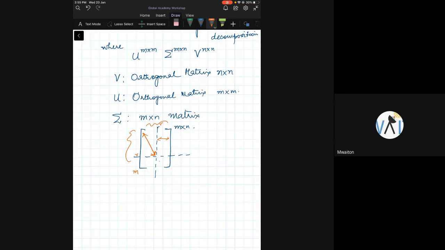This submatrix is R cross N minus R. What is the dimension of this submatrix? It is M minus R cross R, and this one is M minus R cross N minus R. Is this okay?